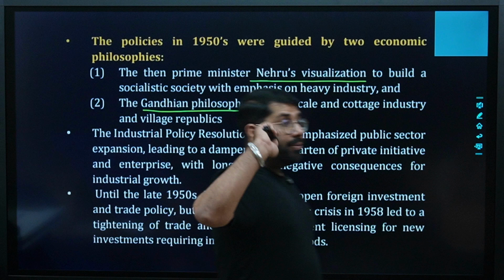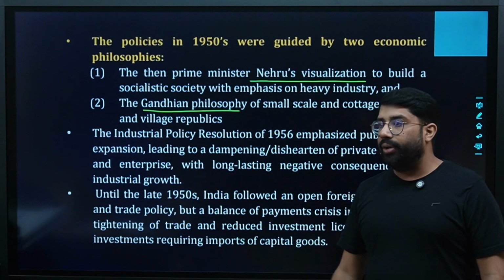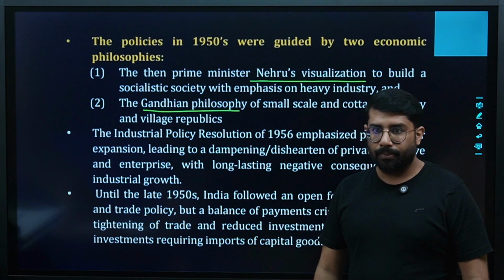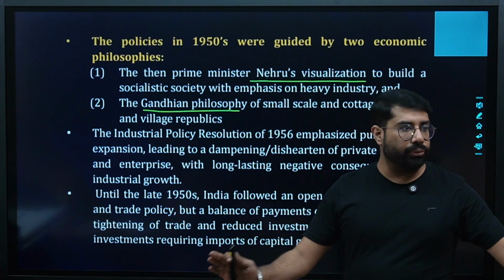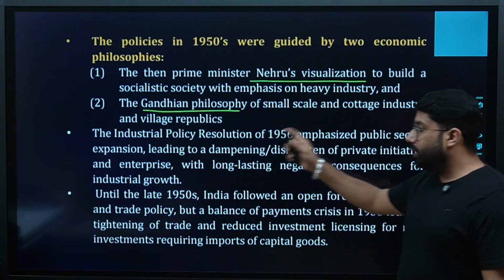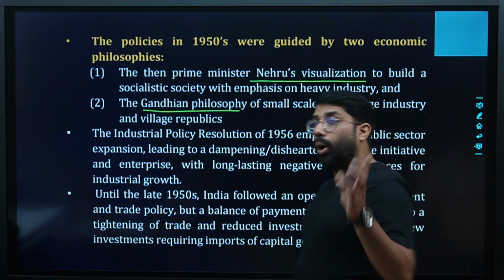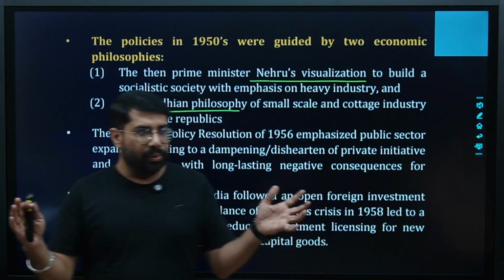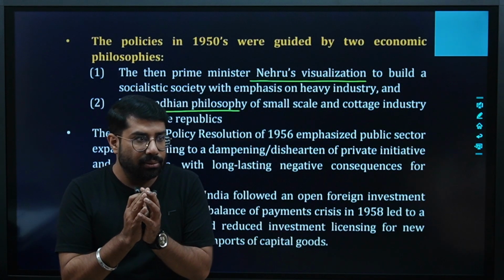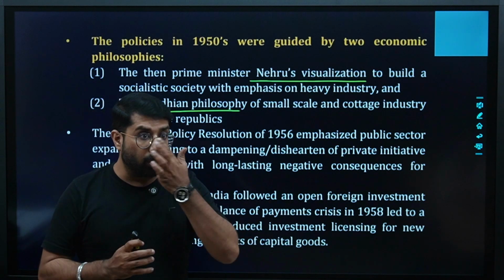In 1948, when we passed the IPR, the Industrial Policy Resolution, that time we said that we are going to implement licensing. Yes or no? We will reserve a few areas to the state. Now here what we are saying is that the IPR of 56 emphasized public sector expansion. Achha, in 48 anyways, we restricted the private sector, that you have to take the license, then only you can go ahead and start the work, yes or no?